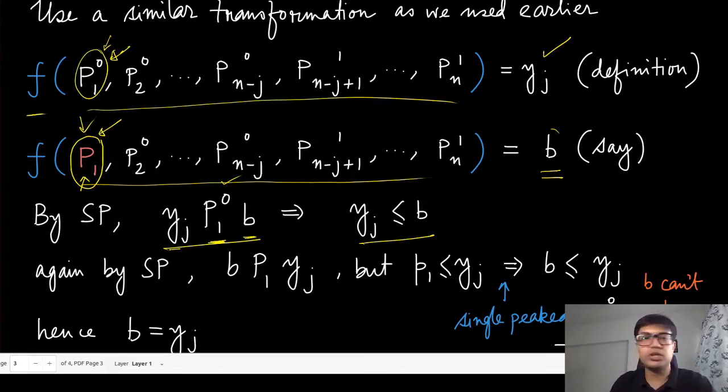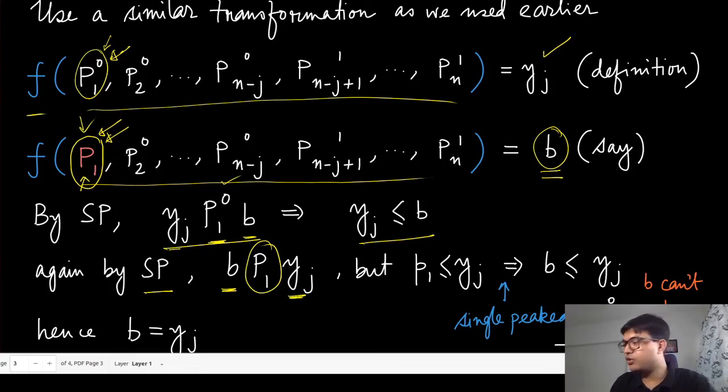But whenever your preference actually changes to P1, then we are going to say that, of course, you should prefer this one more than yj under this preference of that player. So again by the same strategy proofness, we can argue that B is more preferred than yj under this preference of that player. So if that preference is this, then misreporting is worse than reporting it truthfully.